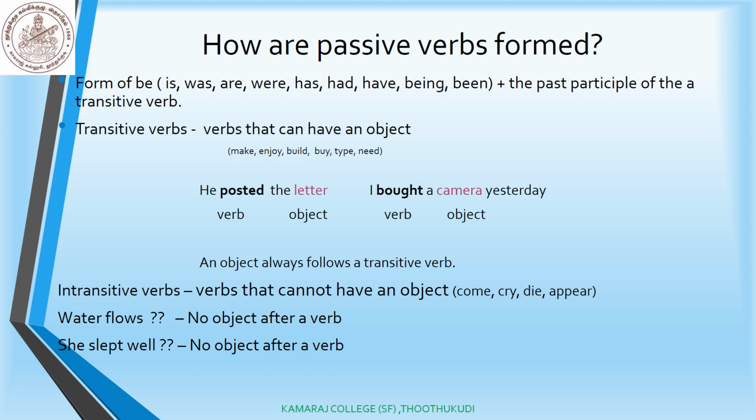Intransitive verbs do not have an object in the sentence. Such verbs cannot be transformed into passive form. Many verbs can either be transitive or intransitive.